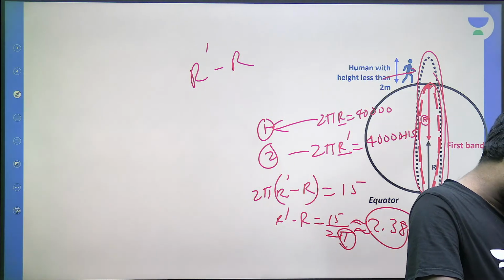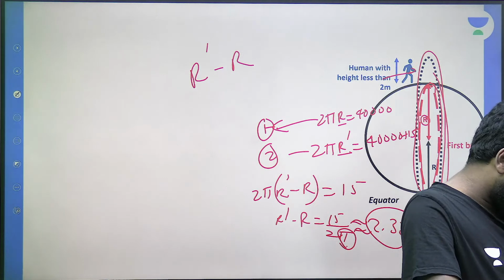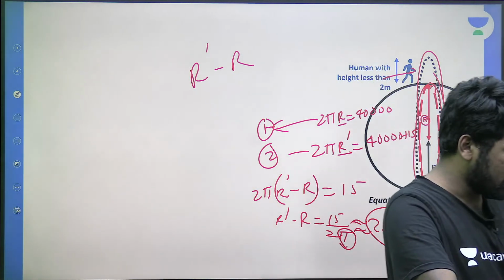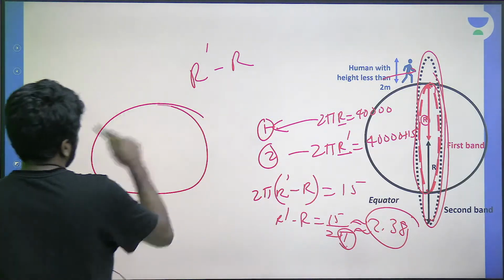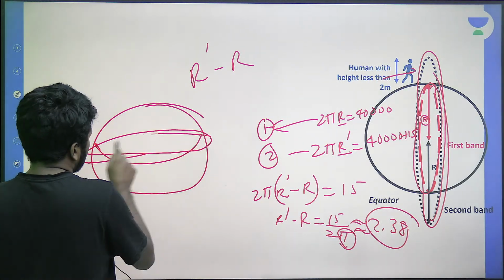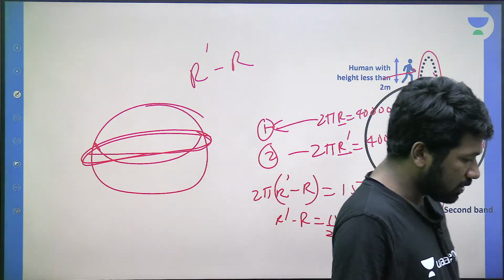2 pi r is the circumference of the band, and how is it equal to Earth's circumference? The band is covering the Earth, right? It is a tight fitting band, so definitely that is equal to the circumference. Understand it properly: the tight fitting band over the equator should obviously be equal to the circumference of the Earth. It is tight fitting, that is why.